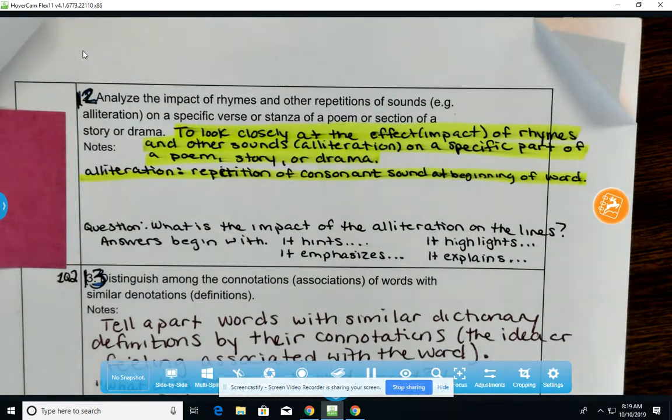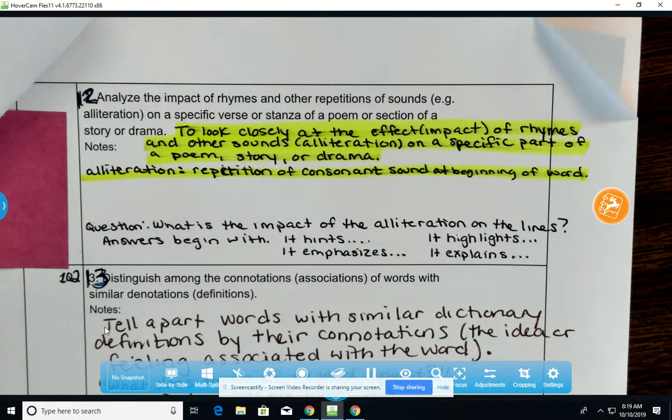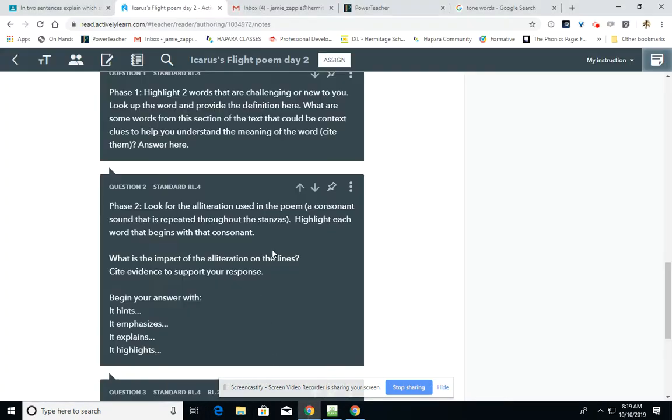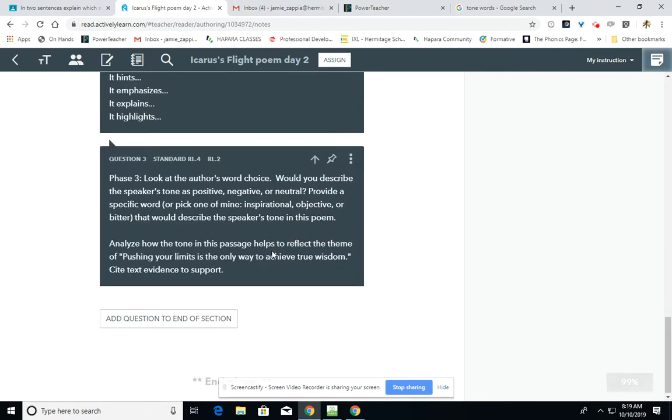So it sheds light upon a specific aspect of the text. So that's what we're going to do in phase 2 of the reading. In phase 3, yesterday we already looked at the message of this piece, the theme. So today we're going to look closely at the theme as it pertains to the tone.